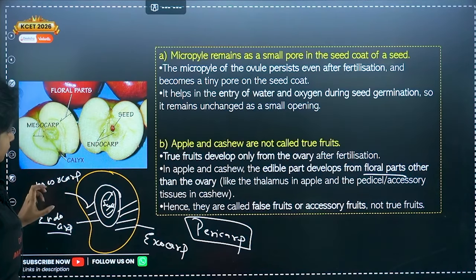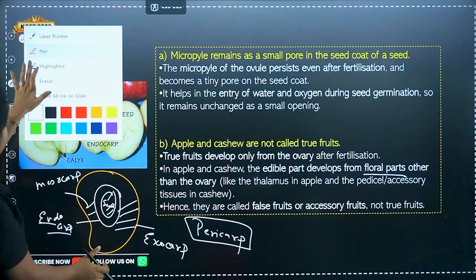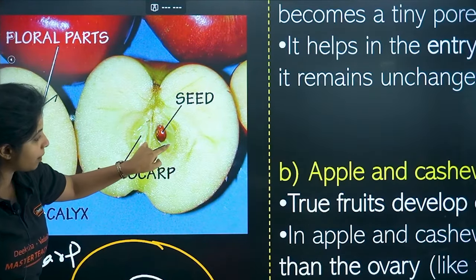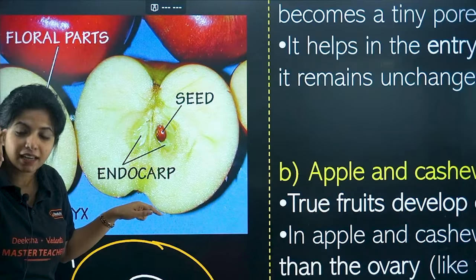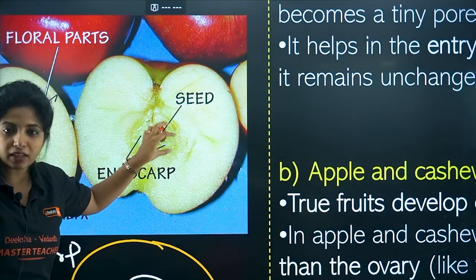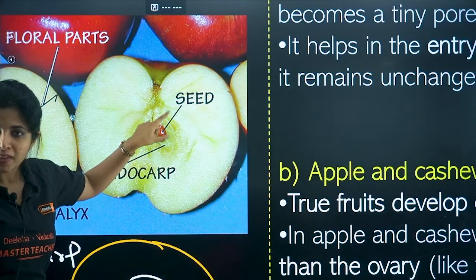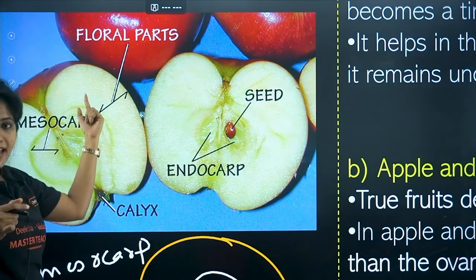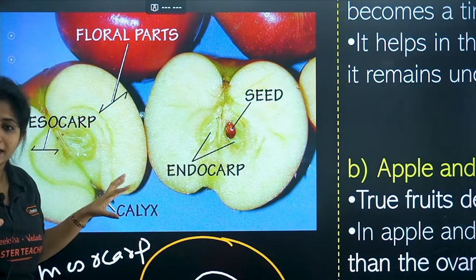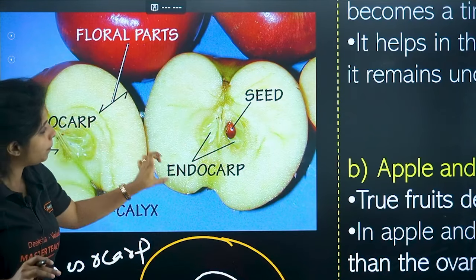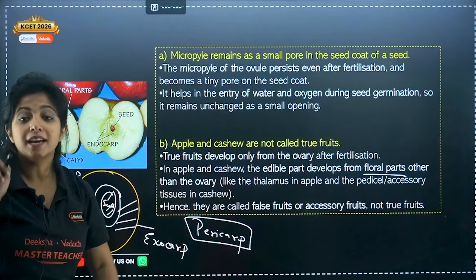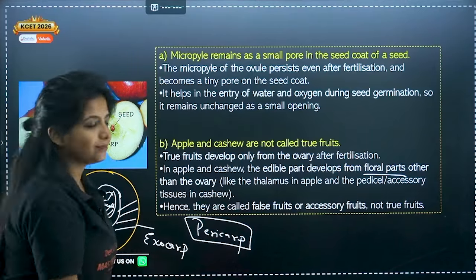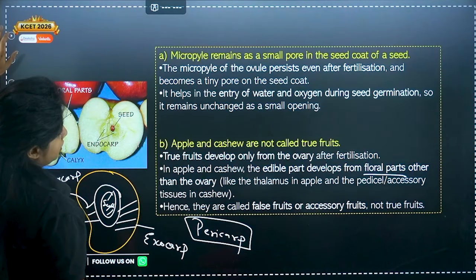So over here, you do not have a distinction like this. Rather, everything is inside. So you would have your endocarp, the thick portion which you might have seen in the apple just beside the seed. And then you would have your mesocarp to a bit extent, and then there will be an exocarp. It won't be clearly visible, but it's there. And the other part, this particular part, will be known as thalamus. Make sure you're going through it. Again, you can get questions related to that as well. Cool?